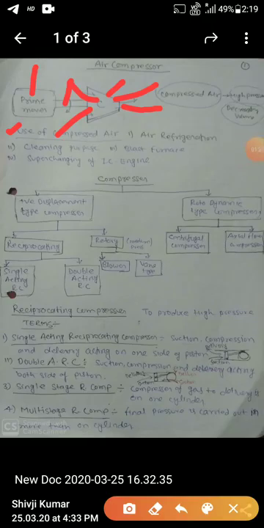Generally I am talking about a reciprocating compressor. So here is a reciprocating compressor, and the compressed air coming out from this compressor is at high pressure with reduced volume. You can say decreased volume.